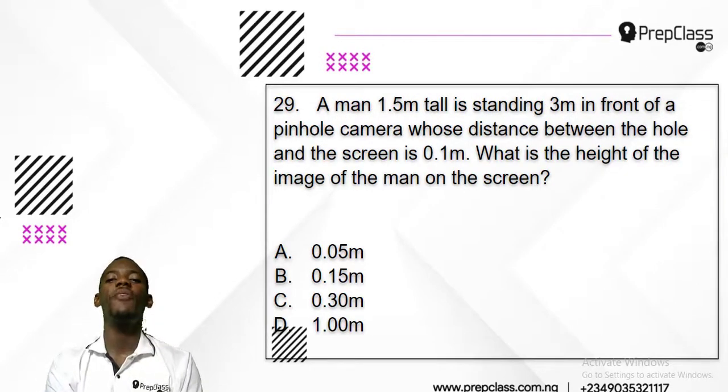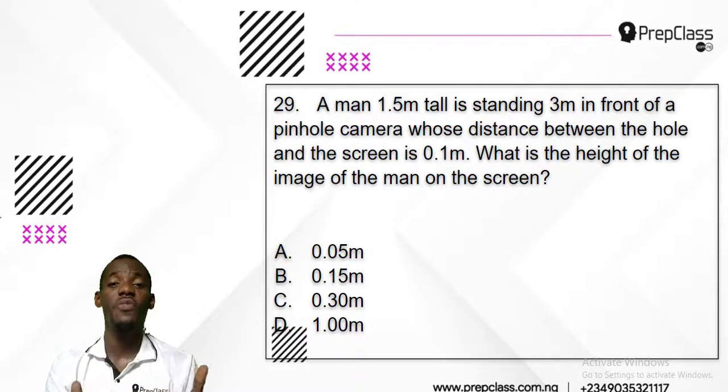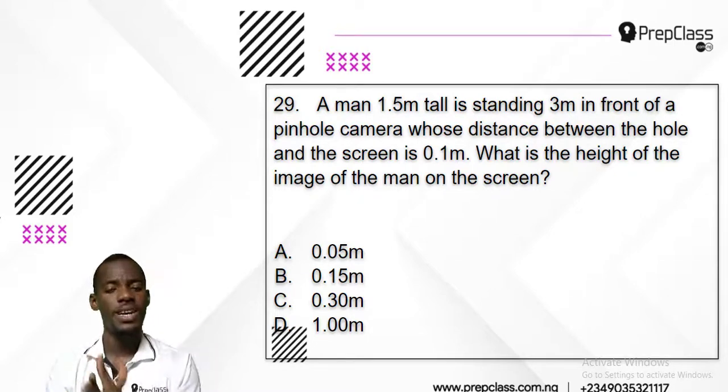Now let's check number 29. A man 1.5 meters tall is standing 3 meters in front of a pinhole camera, whose distance between the hole and the screen is 0.1 meter. What is the height of the image of the man on the screen? Now this one is talking about a man, a camera, and so on. You know that this works by the magnification formula. You are talking about height and distance. Have you seen that formula before? That talks about height and distance of an object and the image. That formula is a magnification formula.